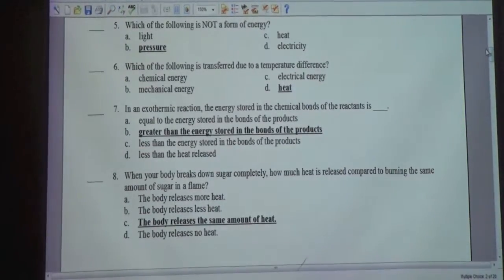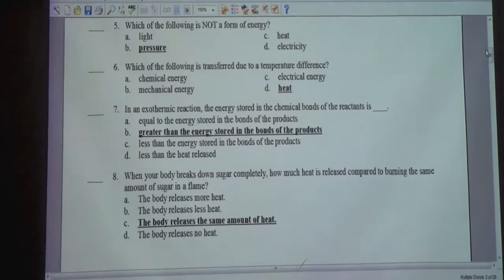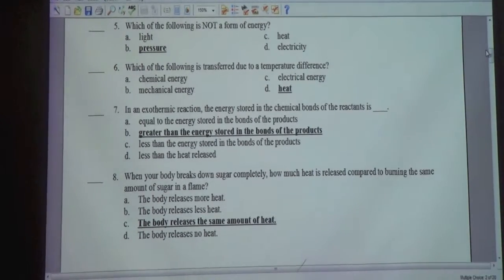Which of the following is not a form of energy? B. Pressure. Which of the following is transferred due to a temperature difference? D. Heat. In an exothermic reaction, the energy stored in the chemical bonds of the reactants is B. Greater than the energy stored in the bonds of the products.